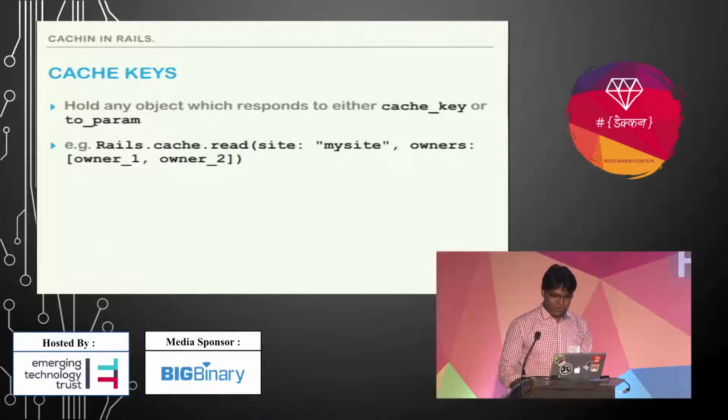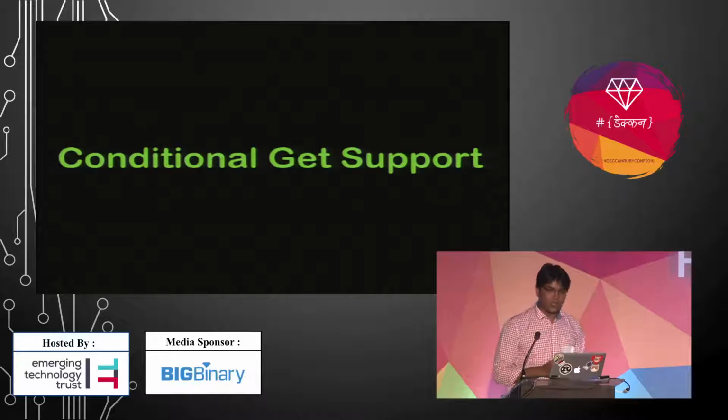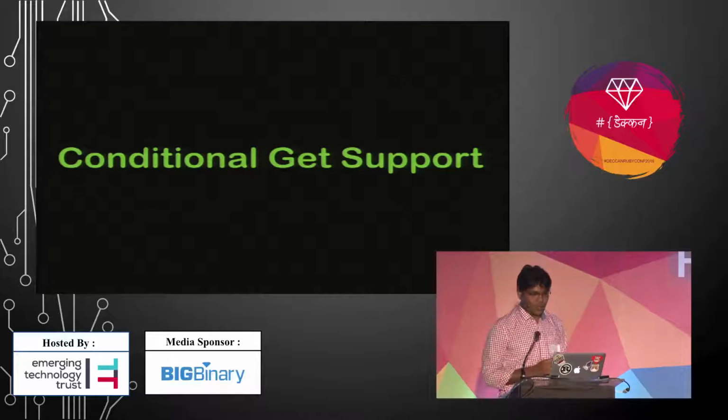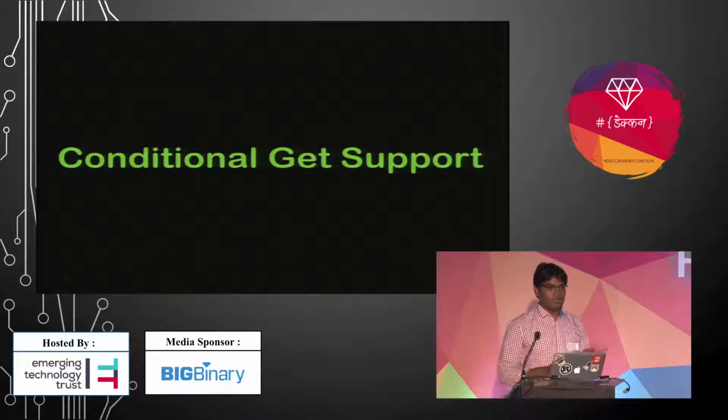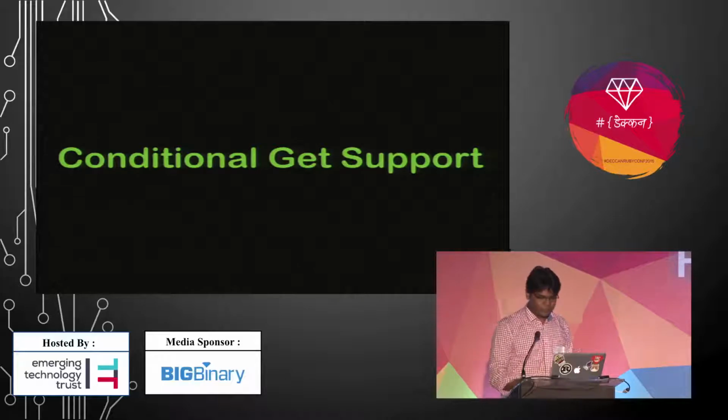I have to go fast because time is less. Okay, this is one of the most important: conditional GET support. Conditional GET is used for HTTP caching. Your web server tells the browser to use its cache when it's something like that.